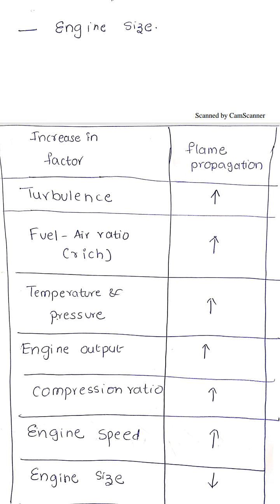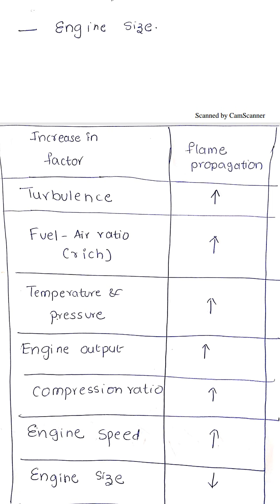If you use a very rich mixture inside the cylinder, due to unavailability of sufficient oxygen particles, or a very lean mixture, due to unavailability of sufficient fuel particles, the flame propagation will become slow. So always you have to maintain just a rich mixture for increasing flame propagation. That is one more factor which affects flame propagation.